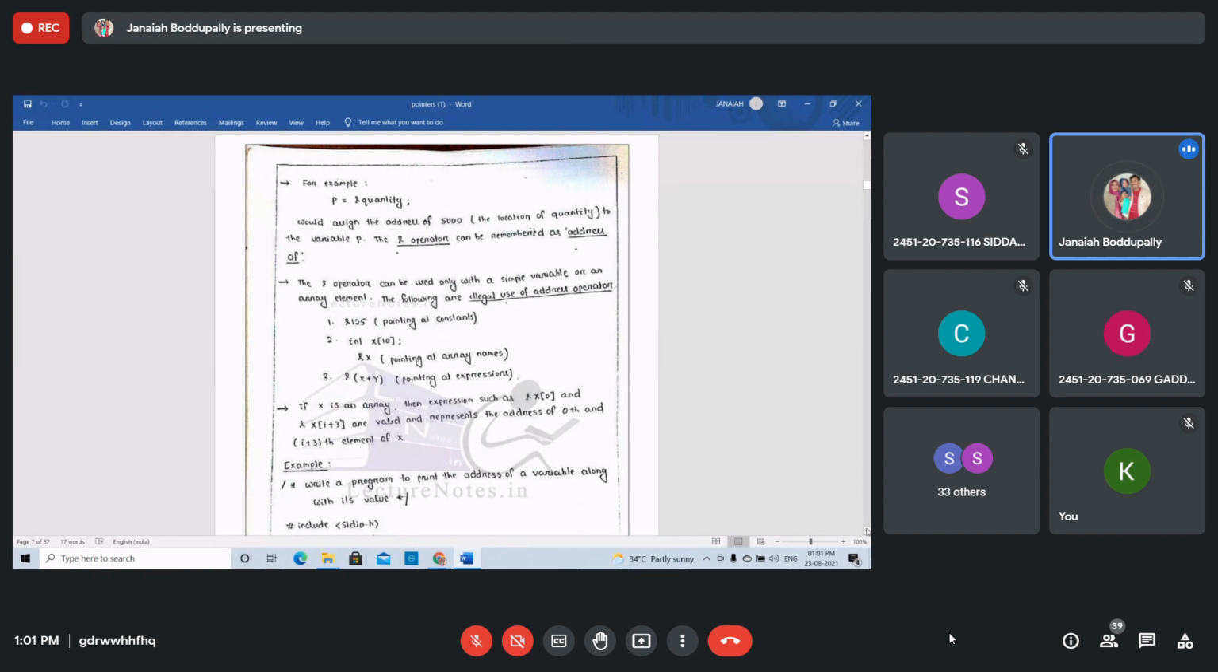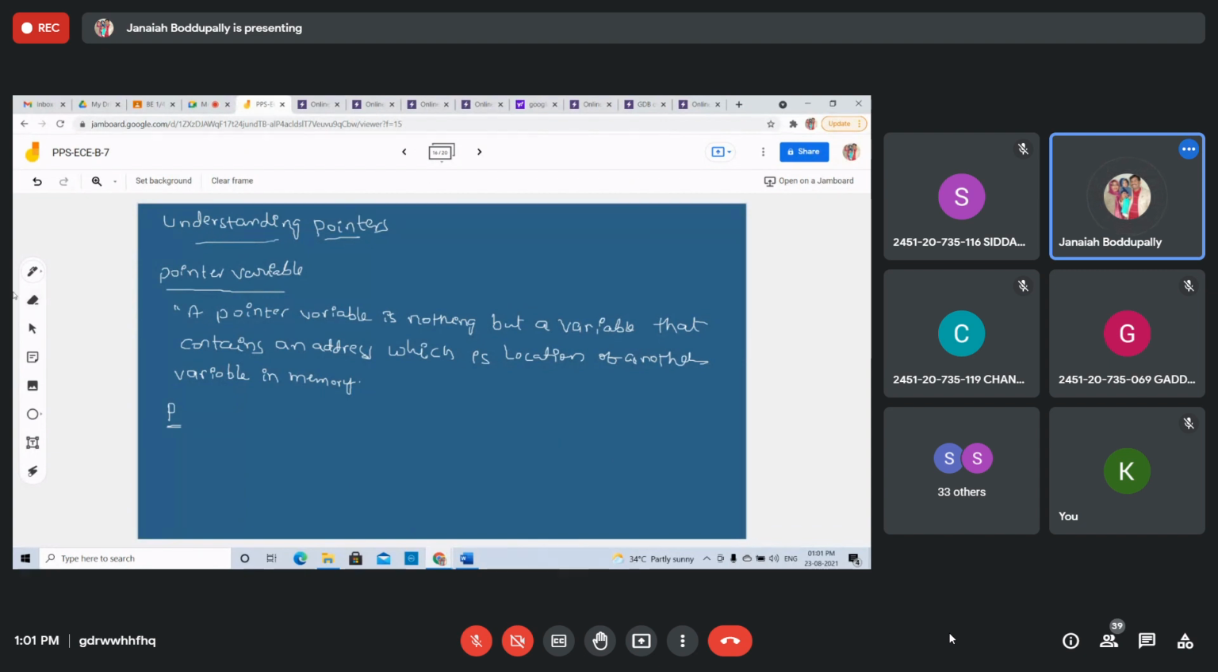Right, students? How we store this is like this. P equals, let's see this, p equals, so store this like this.